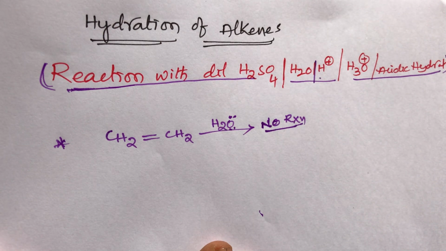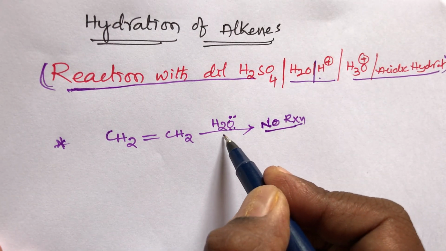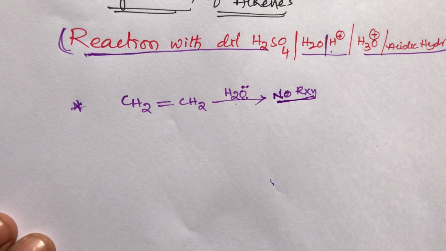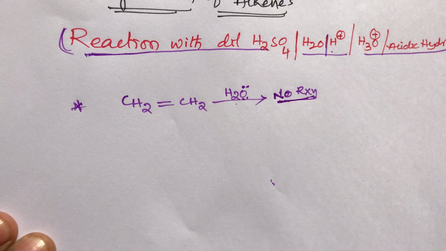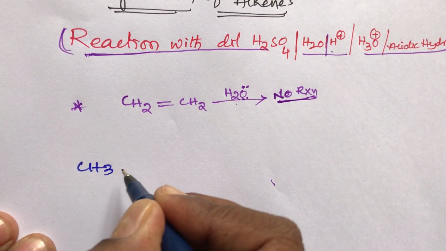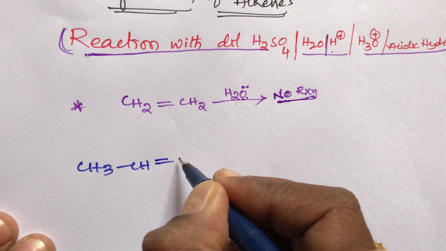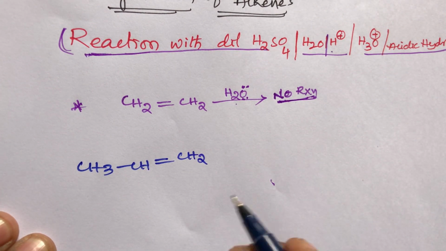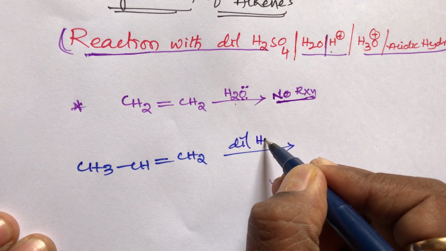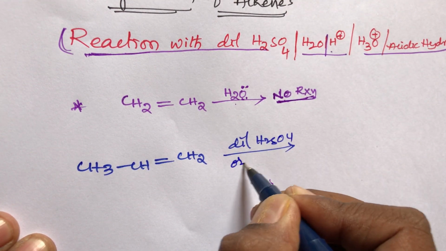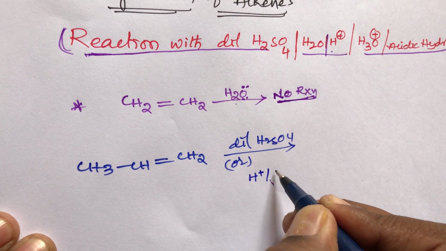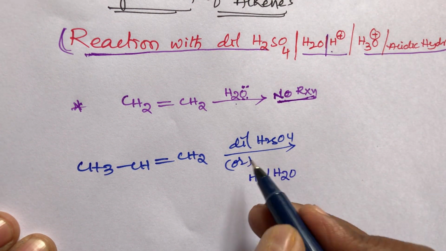Now take the example, students. Ethylene reacts with H2O, there is no reaction. Now take CH3CH=CH2 in the presence of dilute H2SO4 or H+ with water.